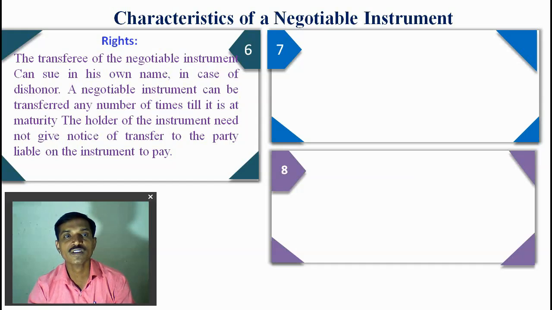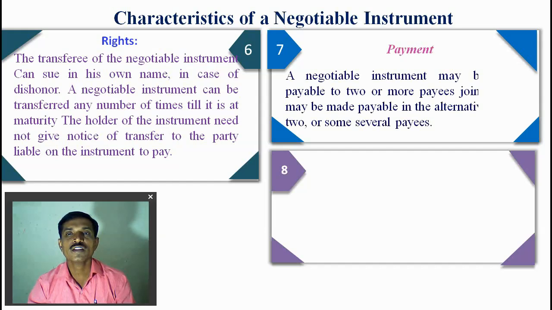of the negotiable instrument. If the check is not accepted because of insufficient balance or any mistakes in the endorsement, the transferee has the right to claim the money and claim the title. So the transferee has the right of claim. The next is the payment.